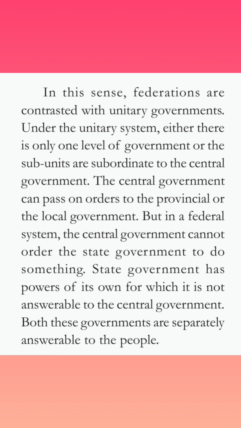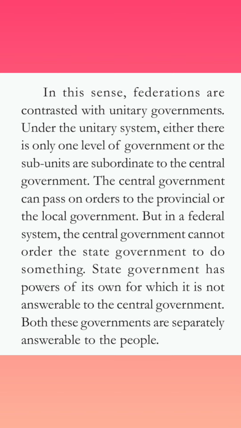They can take their own decisions for the welfare of the people, for the welfare of the society, and they're not even answerable to the central government. Both these governments in the federal form of government, that is the central government and the state or regional government, are separately answerable to the people for the decisions they have taken.